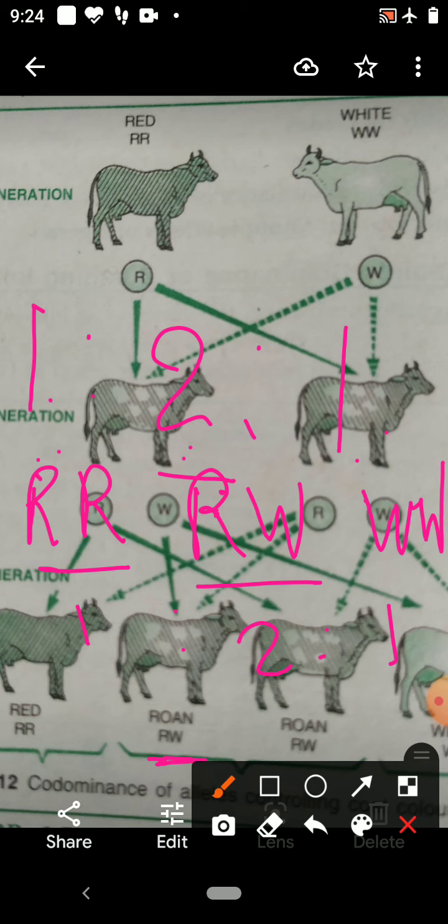There are 4 types of blood group in humans: A, B, AB and O. The ABO blood groups are controlled by the gene I. These genes are present in the blood cells.